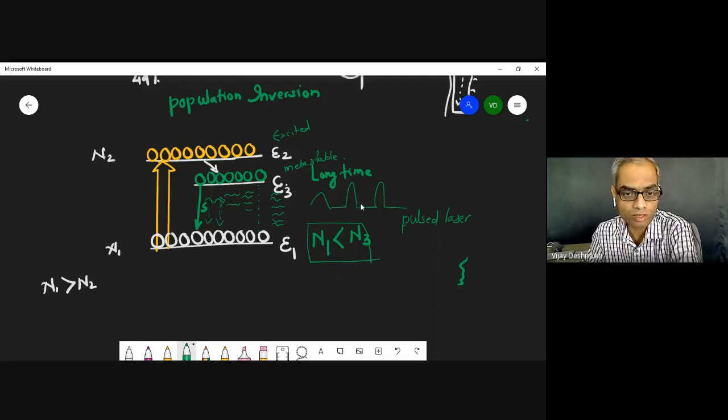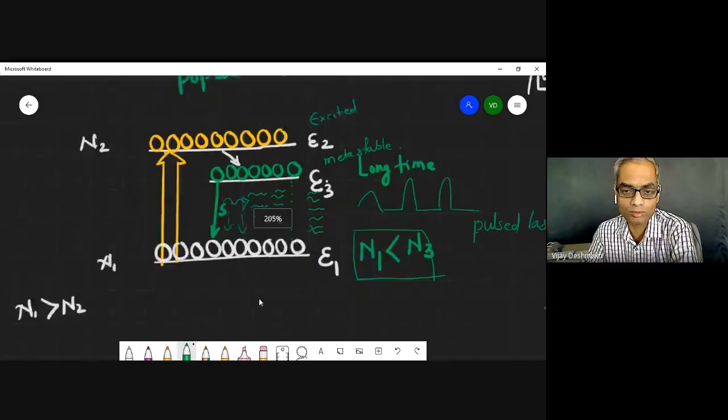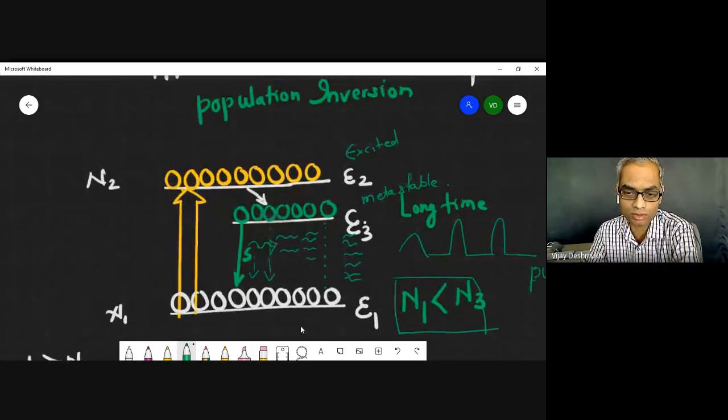Now the situation is we pump these ground state electrons to the excited level. Now excited level electrons have two choices. Either they will go down to the ground or they can go to level 3. Of course, some of them go to the ground level also.